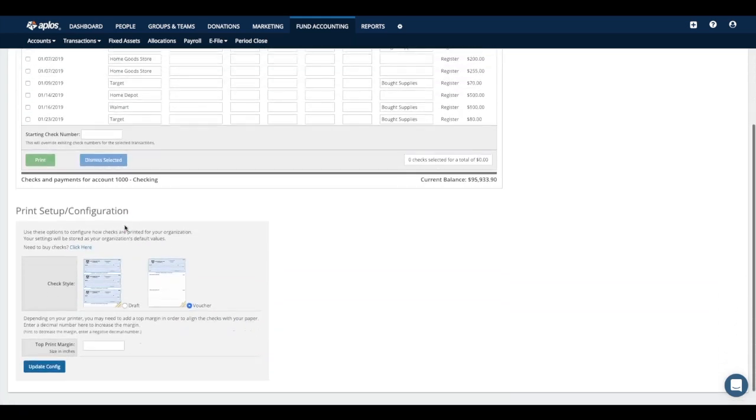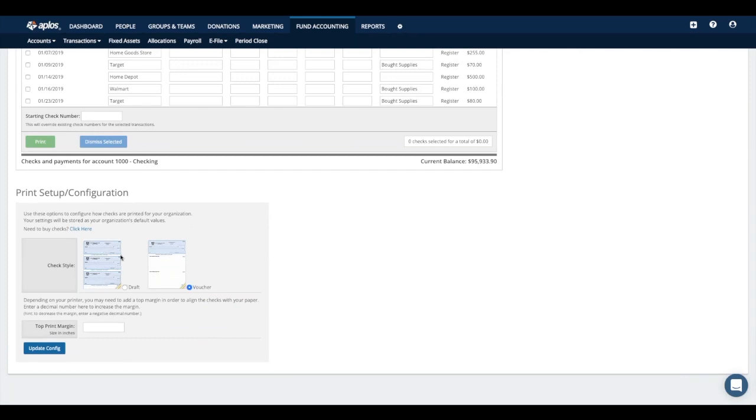As far as what types of checks we support, we currently support both draft and voucher style checks. So the draft is being 3 checks per page and the voucher being the check on top and the 2 stubs underneath. If you do not have these types of checks available, you can use the link here and that'll take you to our preferred provider, Dynamic Systems, and you can order those styles of checks through them if you wanted to.